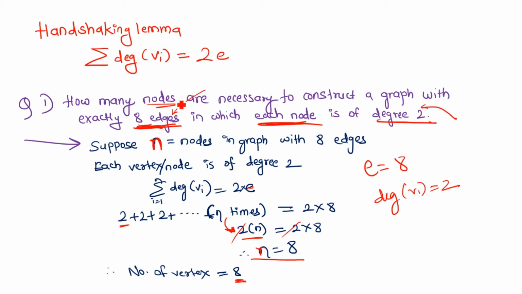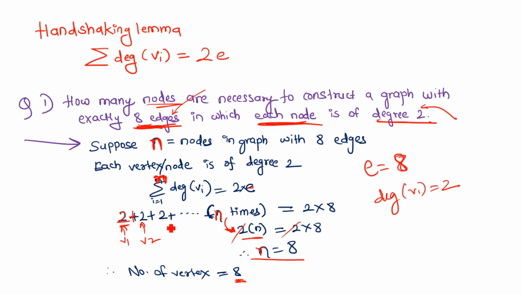So we will use the handshaking lemma: the summation of the degrees of all the vertices is equal to 2 times the number of edges. We don't know exactly how many vertices there are, so we will assume n and proceed. The degree of each vertex is 2, so we add 2 for vertex 1, vertex 2, up to n times, which equals 2 into e, that is 2 into 8, since the number of edges is 8.